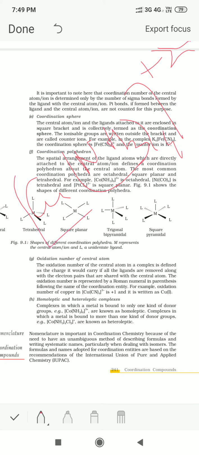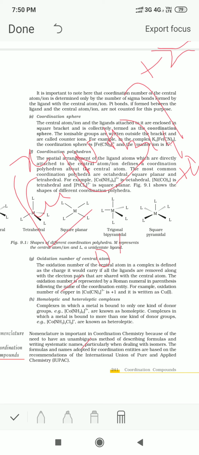The ligand present here is ammonia, which is a neutral ligand, so the contribution from ammonia will be 0. If for copper we put x, then x plus 0 into 4, because there are 4 ammonia molecules, is equal to plus 2. So x will be plus 2. The oxidation number of copper is 2.